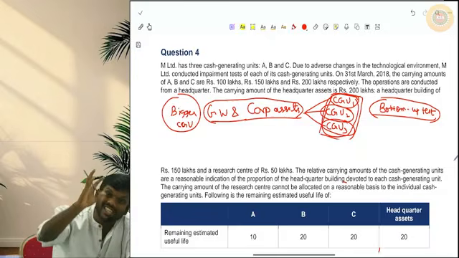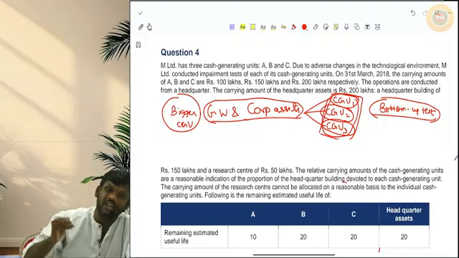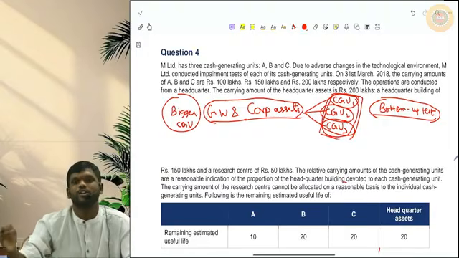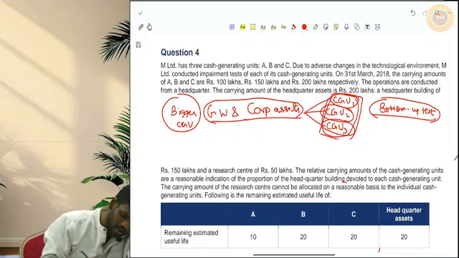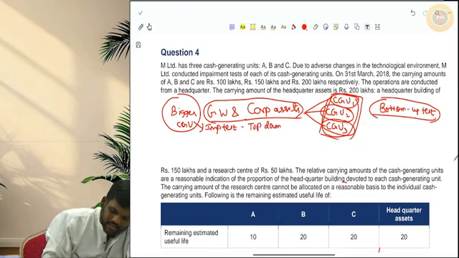For that larger CGU, which includes CGU1, CGU2, CGU3, goodwill and corporate asset, we will separately do an impairment test. This is called the top-down test.